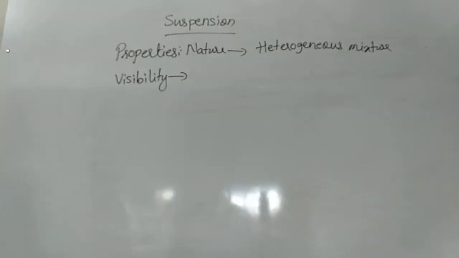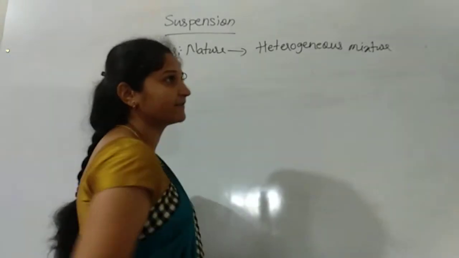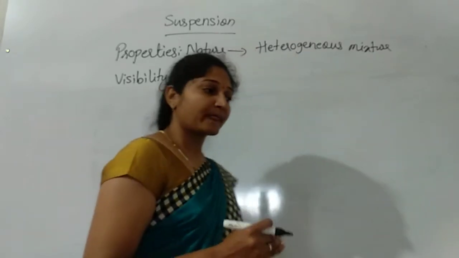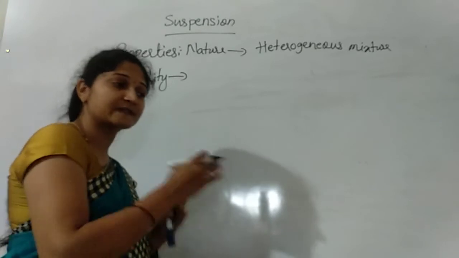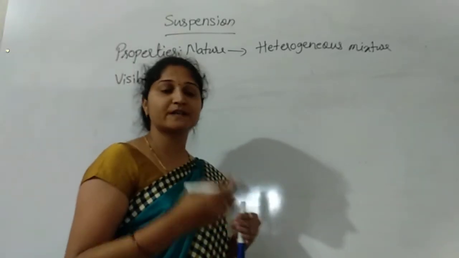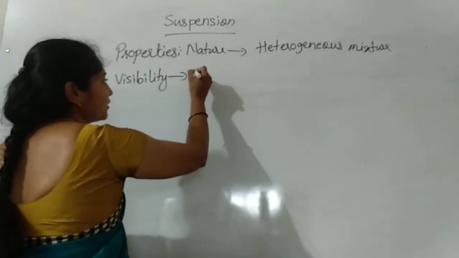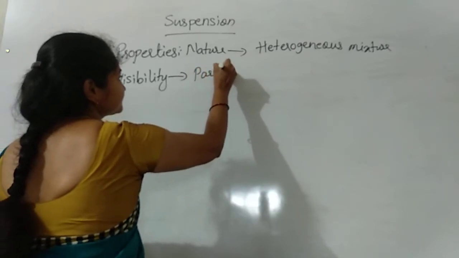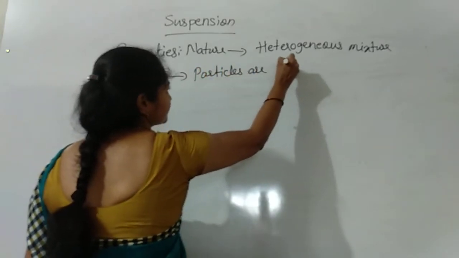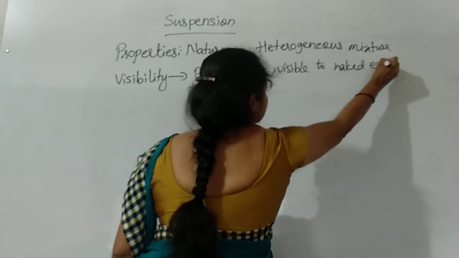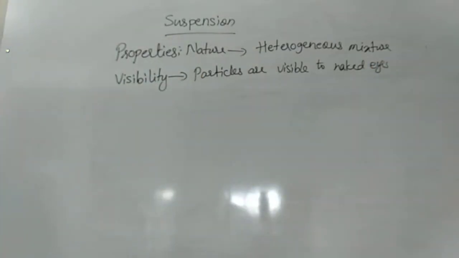In the suspension, are the particles visible or not? The particles are visible to the naked eye. While discussing the definition, we came to know that the particles are dispersed in any medium and they are visible. How do we know? They are suspended in the medium. Remaining suspended means it is visible to the naked eye. So visibility here is that the particles are visible to the naked eye.